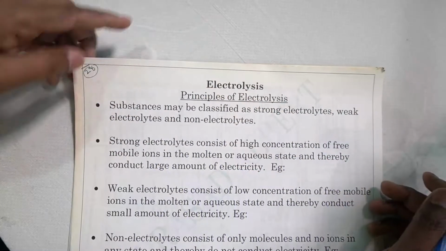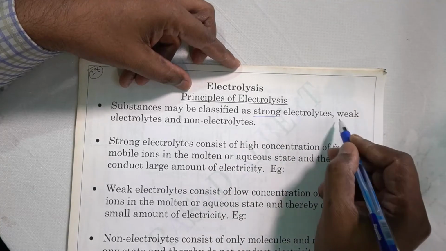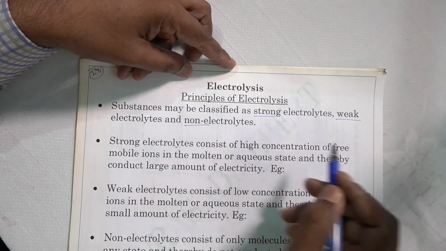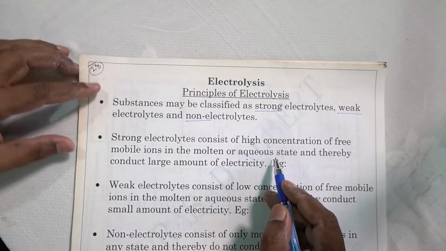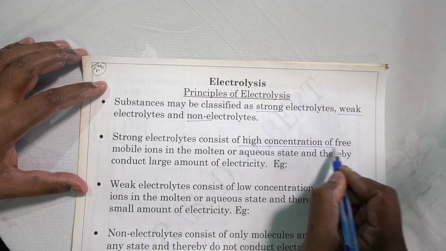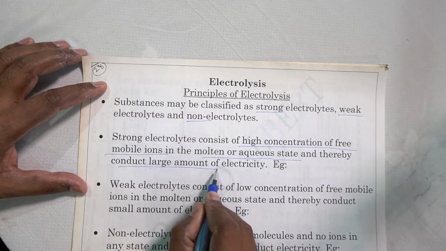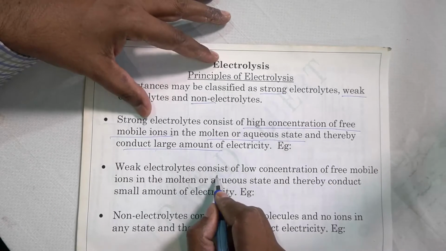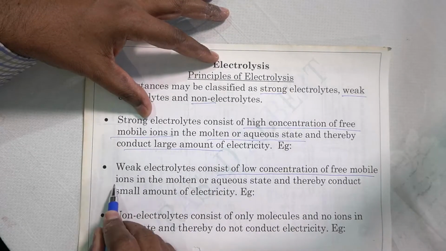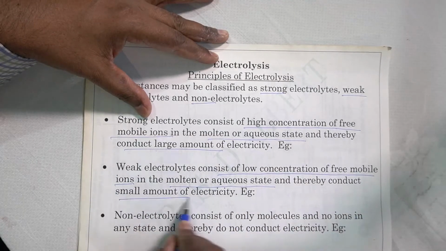So keep watching. Substances may be classified as strong electrolytes, weak electrolytes and non-electrolytes. We have discussed all this in the previous video. Now strong electrolytes consist of a high concentration of free mobile ions in the molten or aqueous state, and so they conduct a large amount of electricity. So this is a strong electrolyte. Now weak electrolytes consist of a low concentration of free mobile ions in the molten and aqueous state, and therefore they conduct a small amount of electricity.